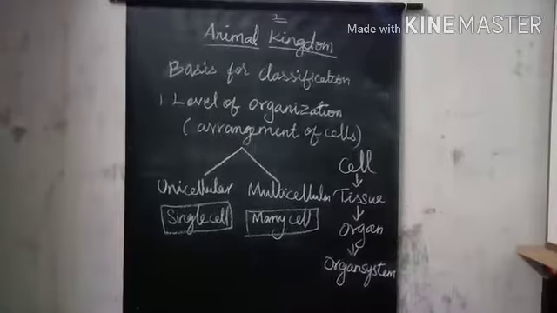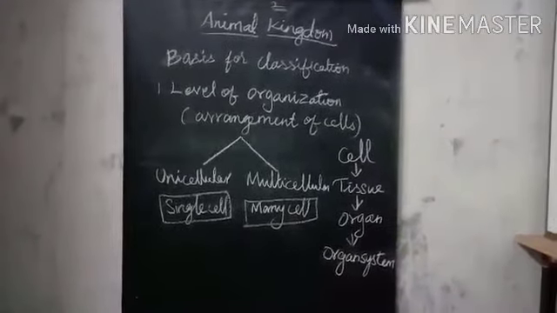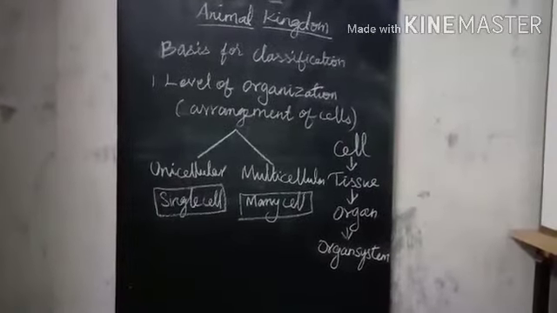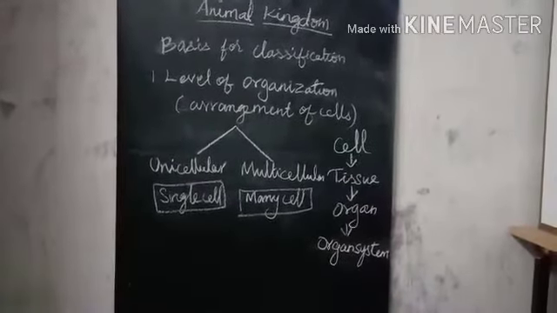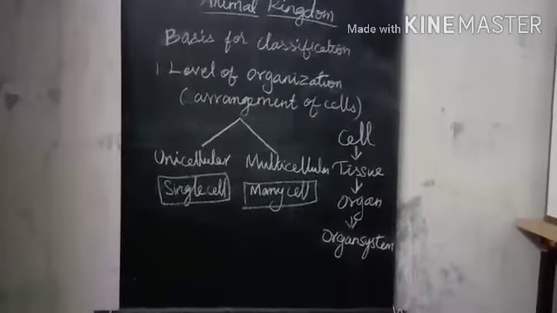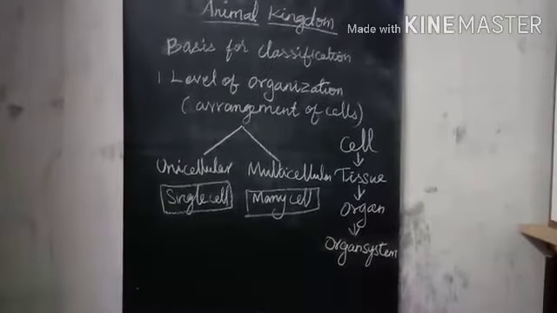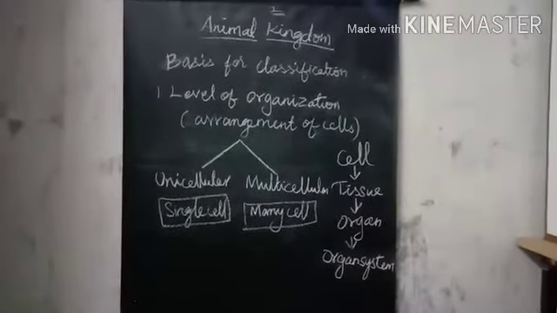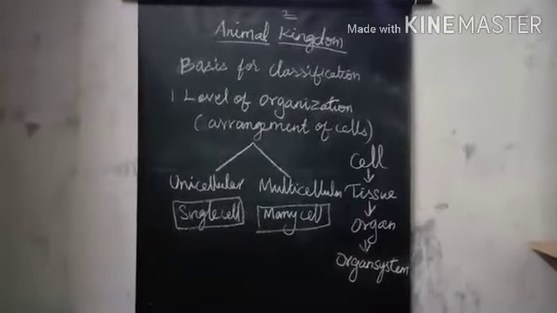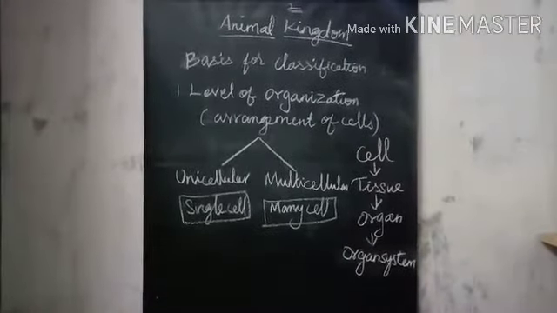Cell. What is a cell? The structural and functional unit of all living organisms. It's a tiny particle. A group of cells forms a tissue. The tissue forms an organ. Many organs make an organ system. Based on the number of cells, it is divided into two, unicellular and multicellular. Unicellular: the organism is made up of a single cell. The single cell does all the functions. Multicellular: the body is made up of many cells.